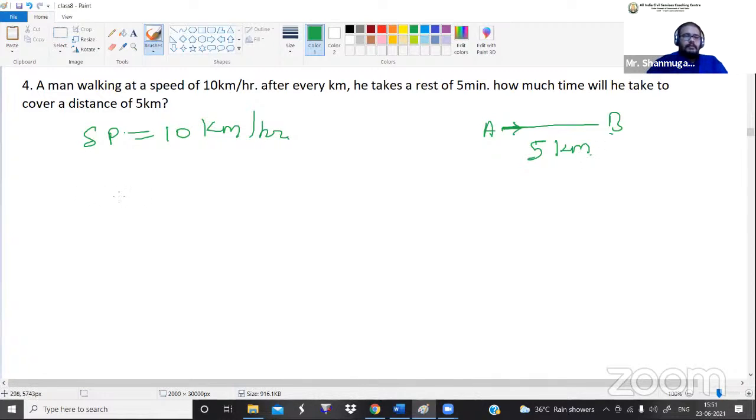Okay, so let me do this. Listen here carefully. So this is a line. This line is how many kilometers? It means a 5 kilometer line. Initially, that fellow is standing at this point. So this is how many kilometers? This is 0 kilometers, because I have not traveled, I am standing at the starting point.